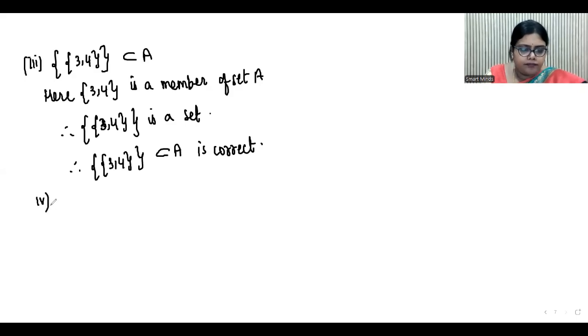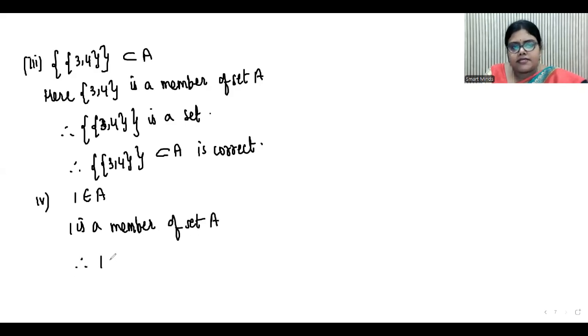Fourth bit. 1 belongs to A. So you see 1 is a member of set A. Therefore, if it is given 1 belongs to A, that is correct.